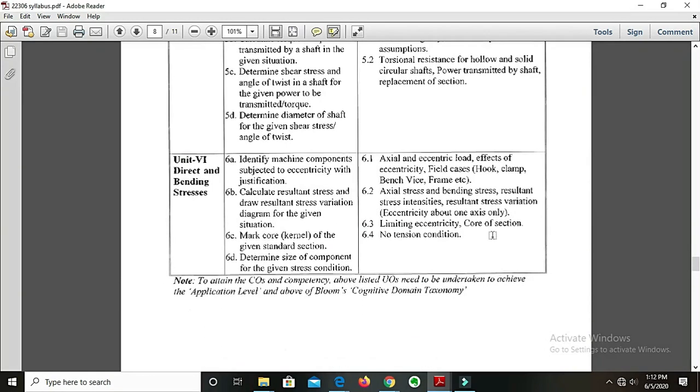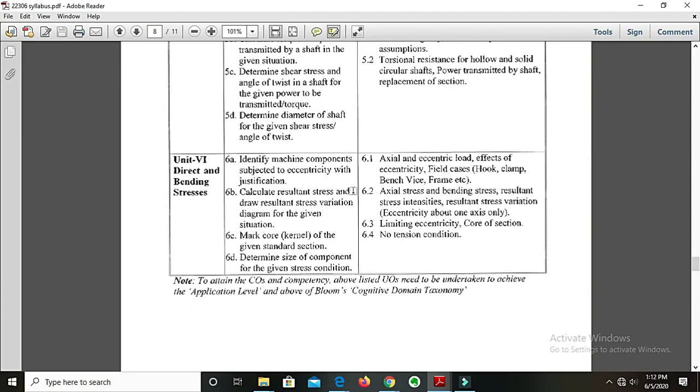Okay, and the last topic, that is direct and bending stresses. Under direct and bending stresses, we are going to learn axial and eccentric loads, then effects of eccentricity, field examples of that like hook, clamp, bench vice, etc. Remember, in the earlier topic we have seen the types of load. So axial and eccentric load are also types of load. We will learn that under the type of load also, and we will learn it in this topic also.